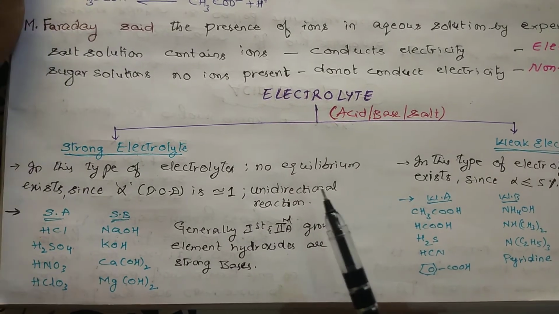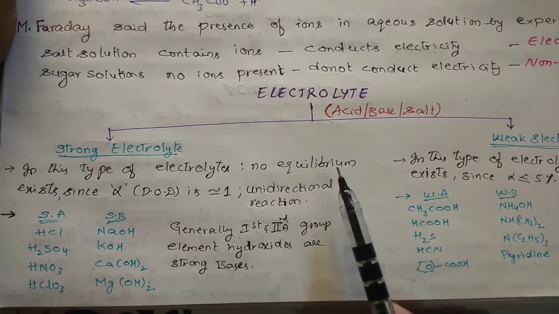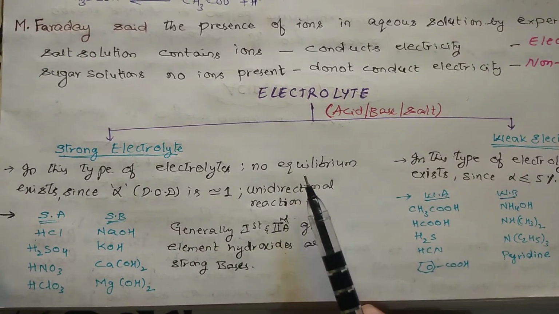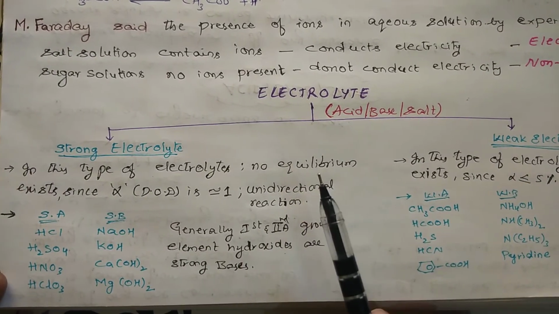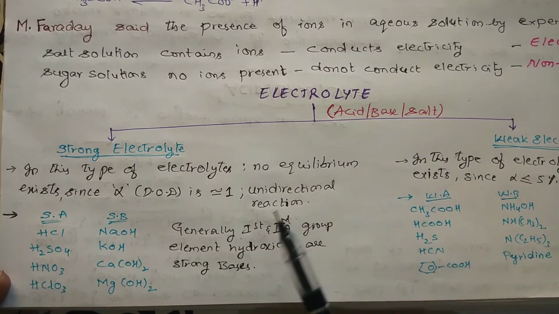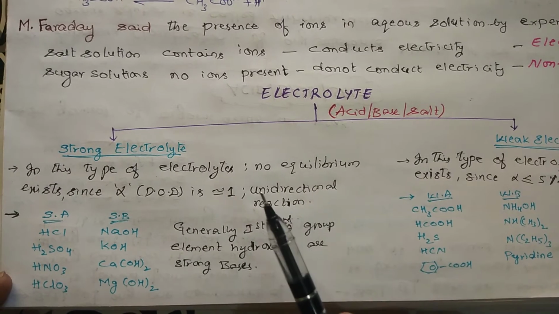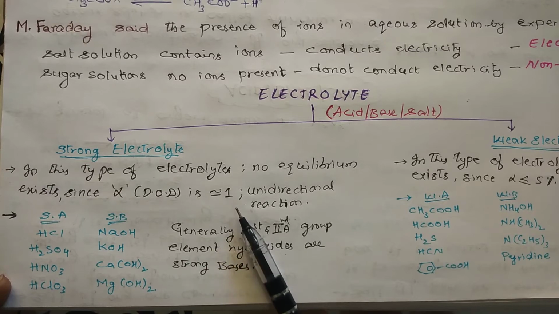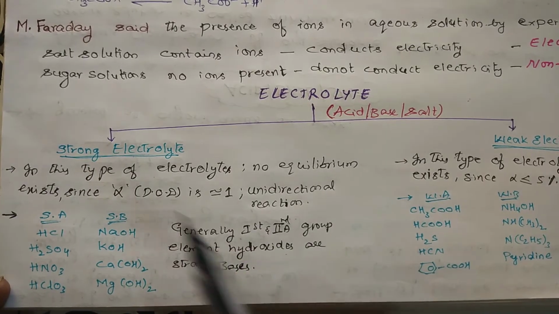That is a major concern. 99.99% only product will be formed. There will be no formation of the reactant again. Okay, so that type of electrolyte which goes in a unidirectional way, having no equilibrium, which has an alpha value very close to 1, is called a strong electrolyte.